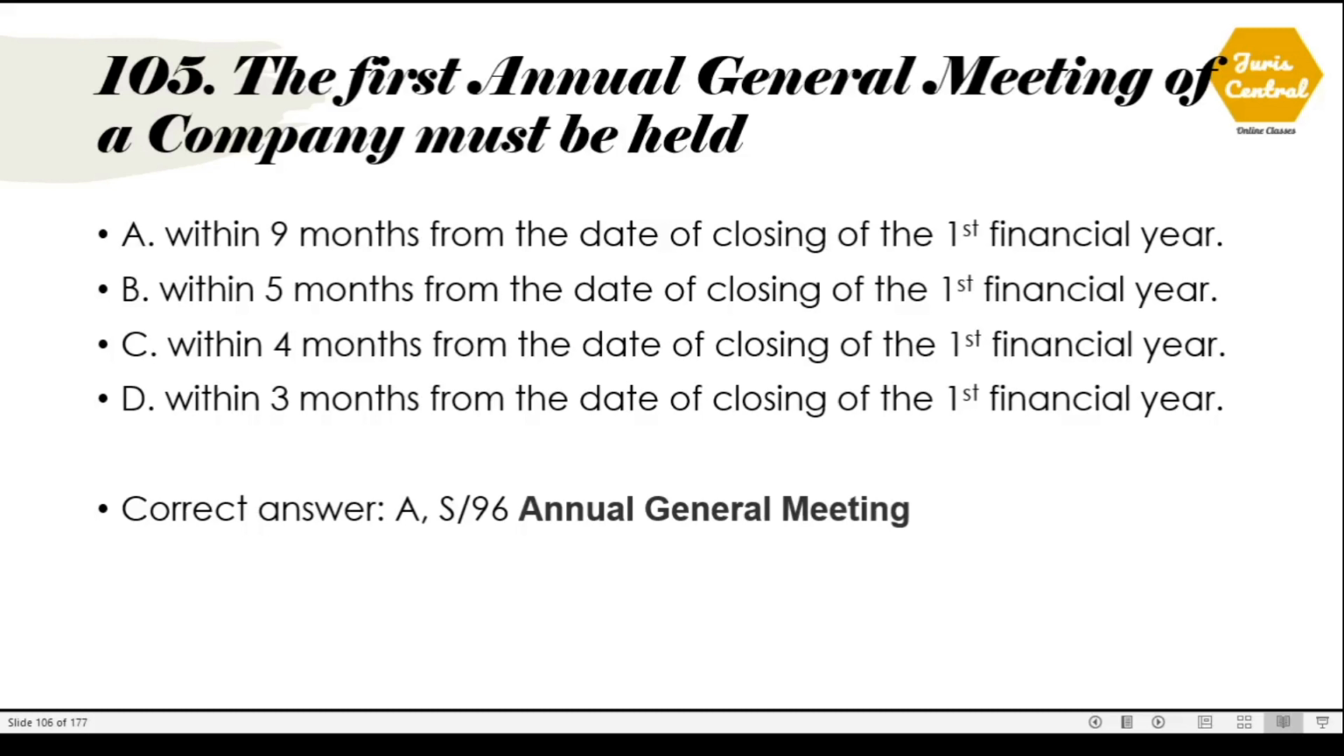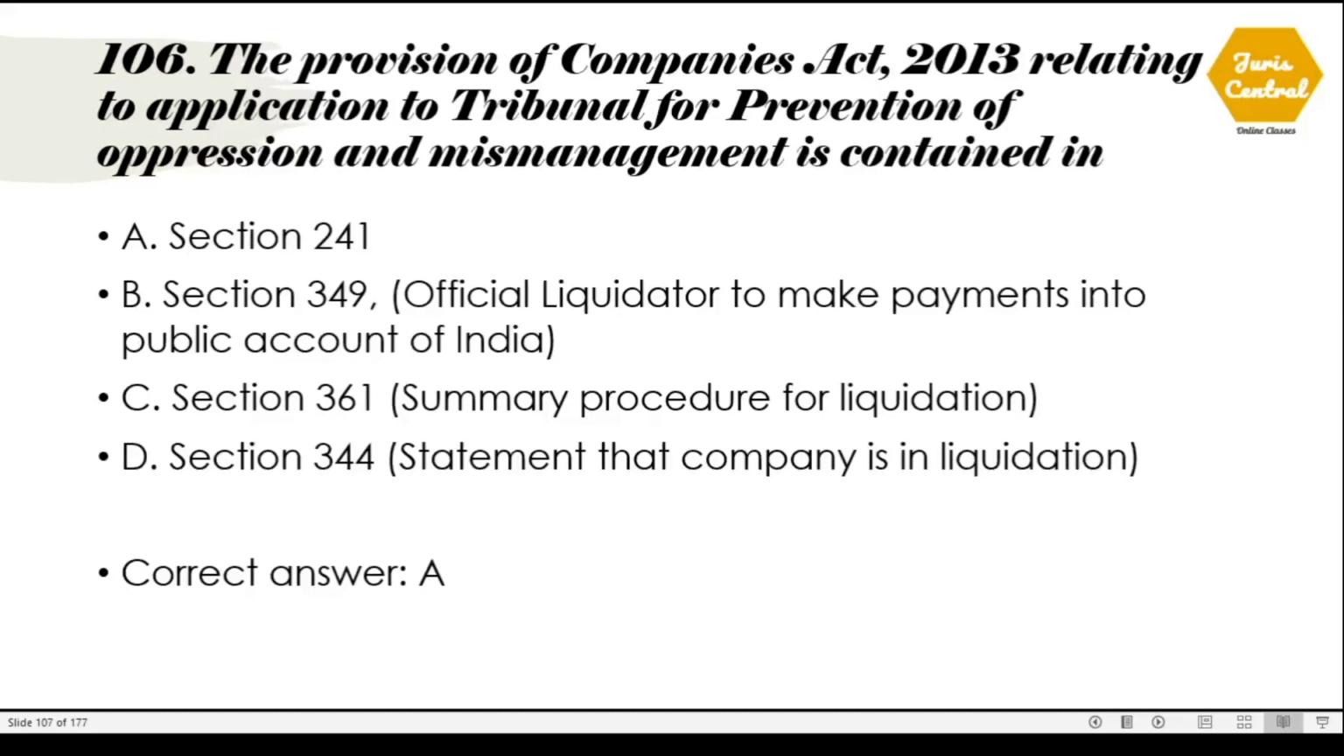105. The first annual general meeting of a company must be held... The correct option is option A. Within 9 months from the date of closing of the first financial year, and this is given under Section 96, which deals with the annual general meeting.